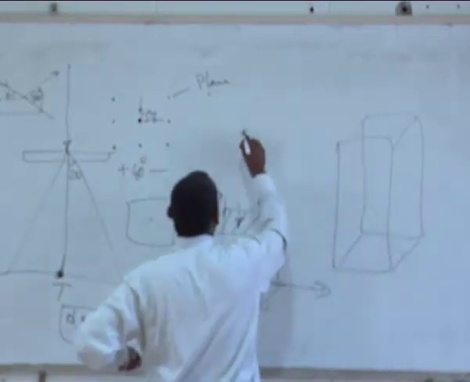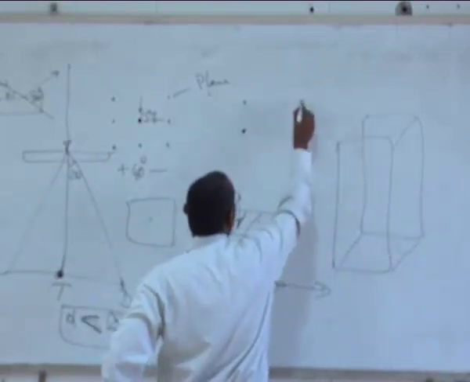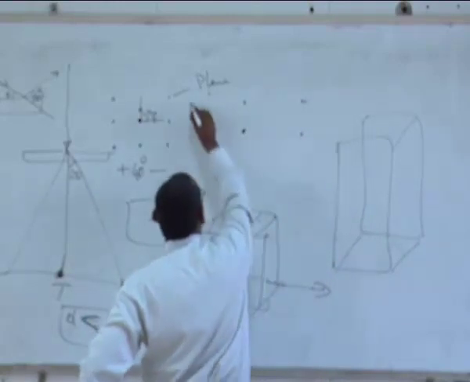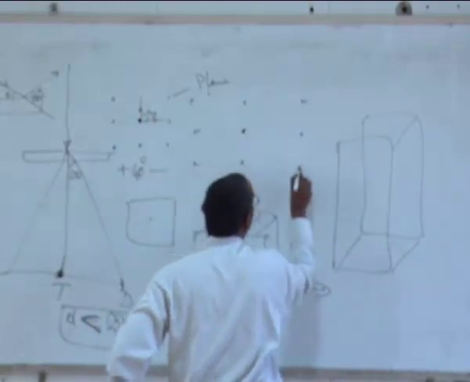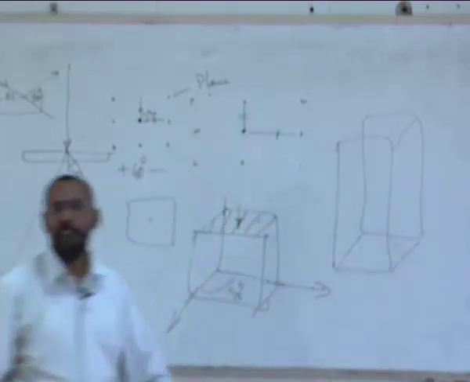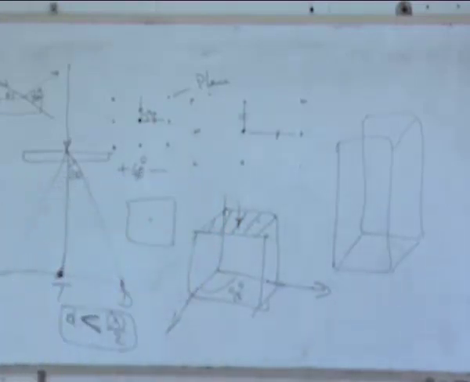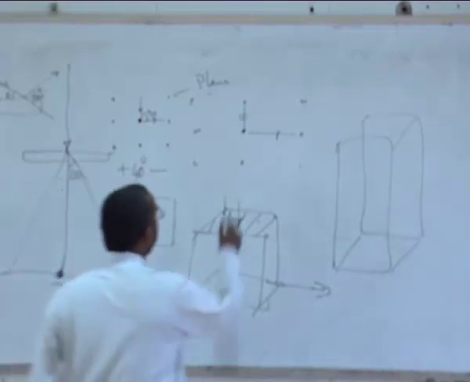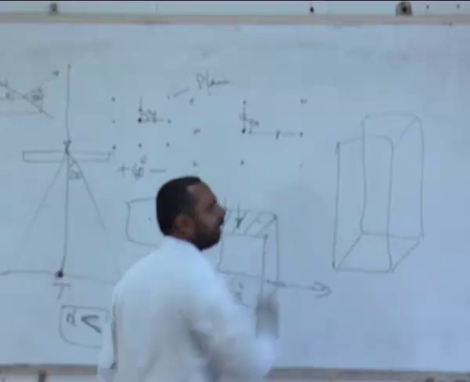I will have a central spot, which is a transmitted spot. I will have a two-fold pattern which looks like this, which has this length being different from this length. And the moment I see the diffraction pattern, I can find out that yes, this is nothing but a two-fold diffraction pattern with a 90 degrees here.